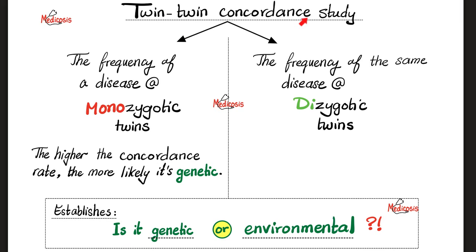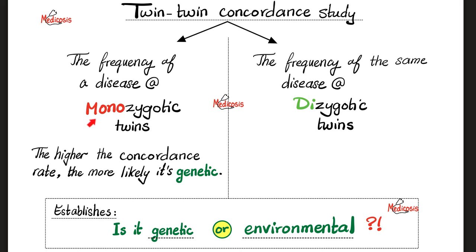As for twin-twin concordance study, it's measuring the frequency of the disease in monozygotic twins and the frequency of the same disease in dizygotic twins. Let's say that the frequency among monozygotic twins is higher. We call this the higher concordance rate. And the higher the concordance rate, the more likely that this is genetic than environmental.